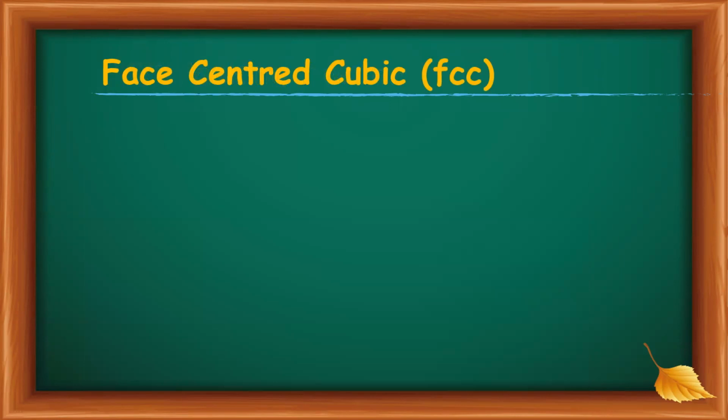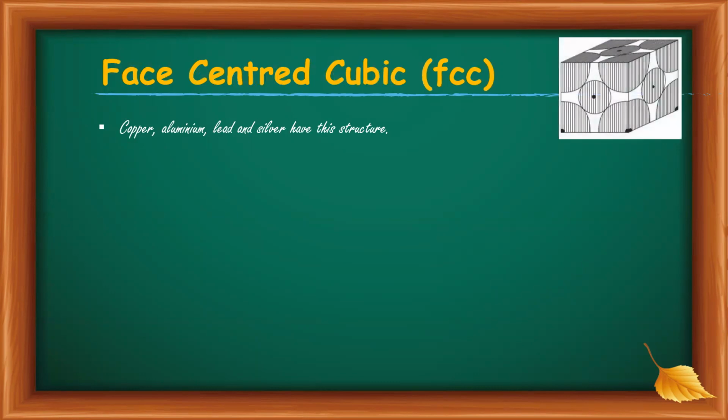Next is the face-centered cubic structure. Copper, aluminum, lead, and silver have this structure. The figure shows a face-centered cubic structure.